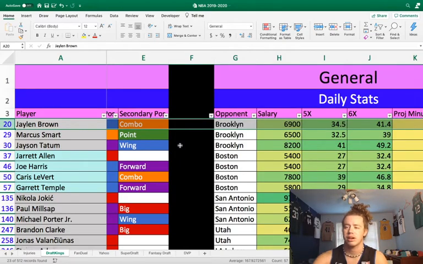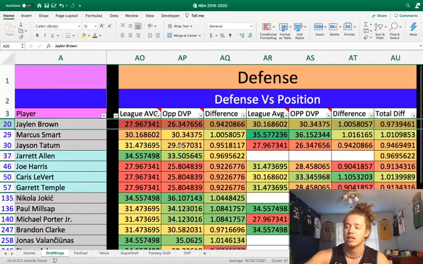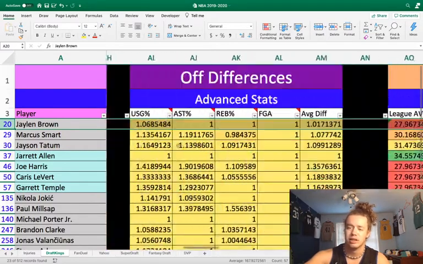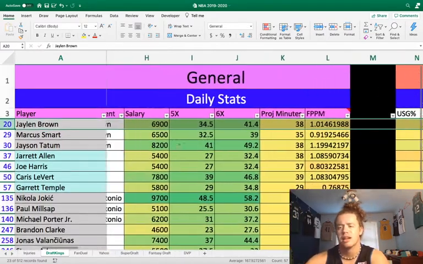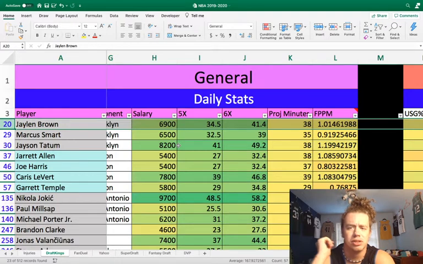So I do like Jaylen Brown a lot. Brooklyn's just bad at guarding everything anyway. He does have a positive matchup against the wings, but a negative against the forwards. So that's okay, but it's still a solid matchup. Right now, I think the lines are a little bit down, and they're going to rise up a little bit for Boston, especially in the hour.